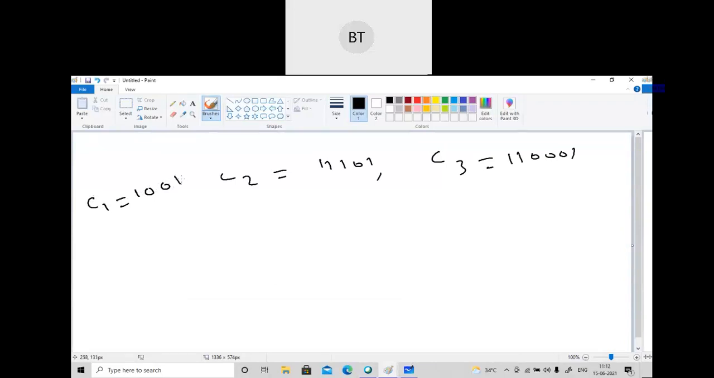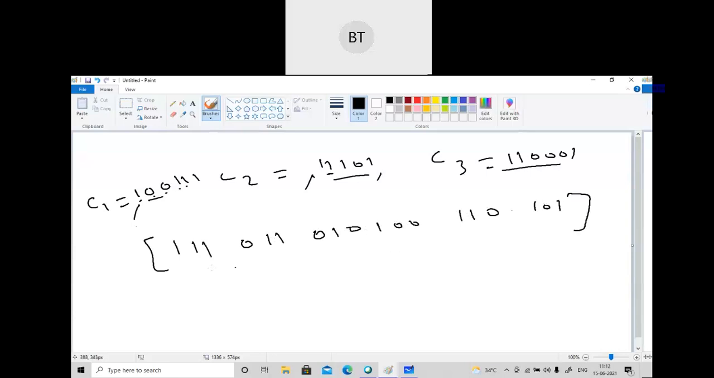100, 111. So 1, 2, 3, 4, 5, 6, 6, 6. So 18 bits you will get. I'll write here: this will be 1, 1, 1. So you'll find here 1, 1, 1. Then 0. Again it will be 1, 1. So this will be 0, 1, 1. Then 0, 1, 0. Then 1, 0, 0. 1, 1, 0. 1, 0, 1. So 3, 6, 9, 12, 15, 18. So this is of 18 bits.